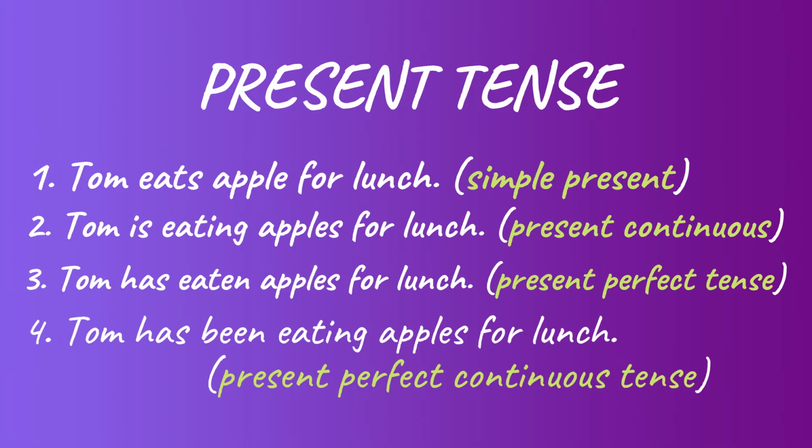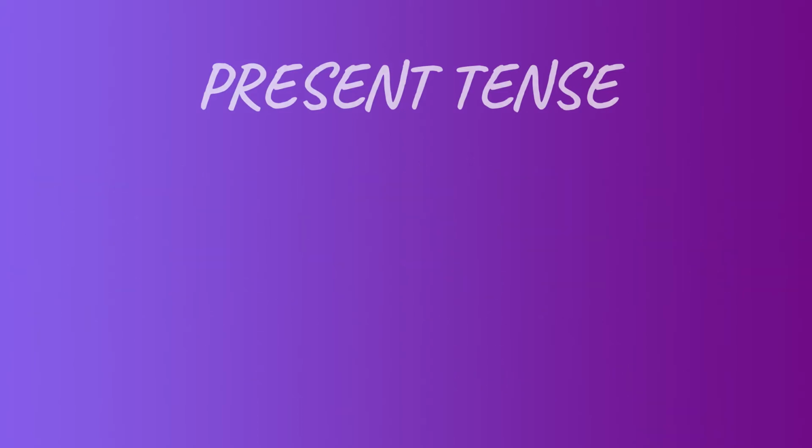Hence, the verb has been eating is said to be in the present perfect continuous tense. So, the present tense has four forms: simple present, present continuous, present perfect, and present perfect continuous.